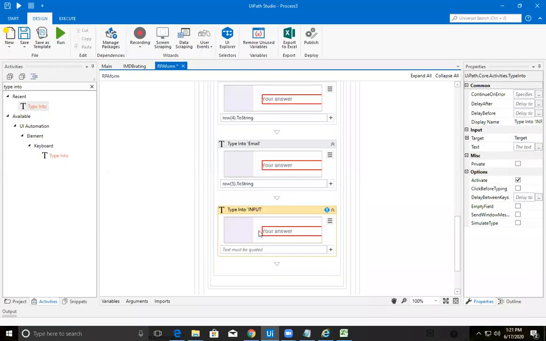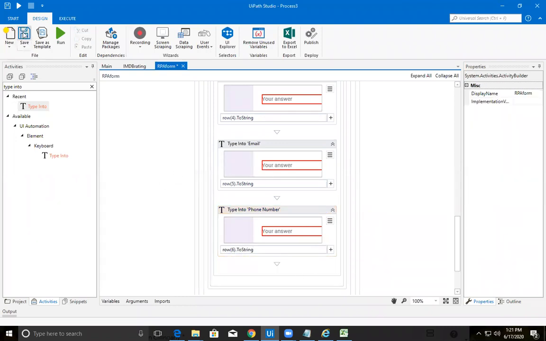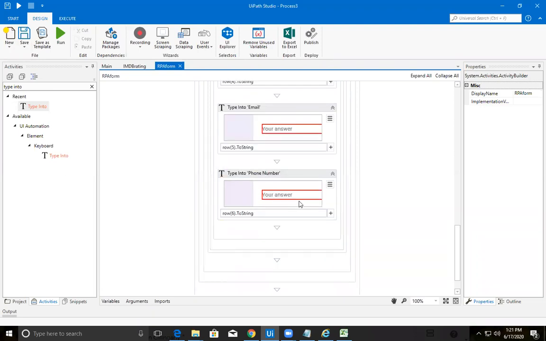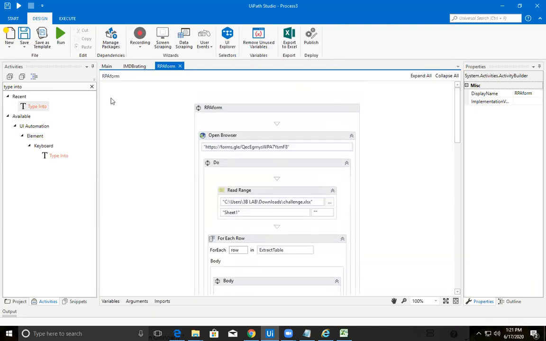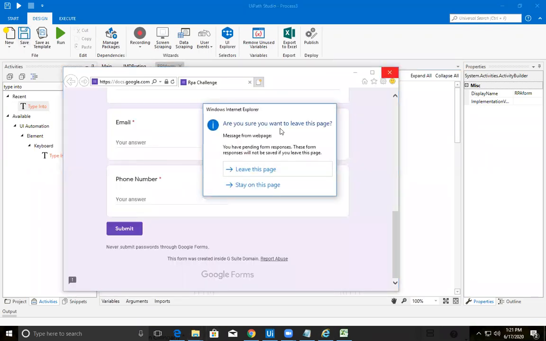Yes. So this is phone number. So it will be row 6. Okay. So we just check whether we have done everything correct or not. Okay. Let's save this. Close this.